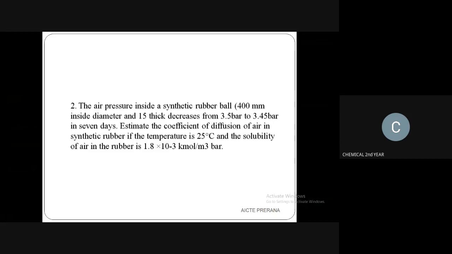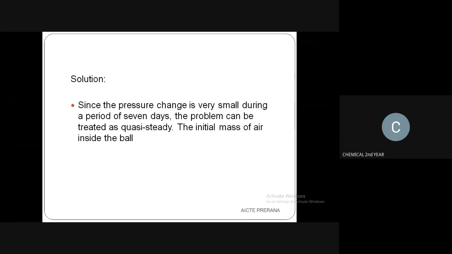When you throw a ball to the wall, it will compress. The rubber ball has some elasticity, so it will compress, so that the pressure inside the ball gets decreased, from 3.5 to 3.45 bar. Now we are going to calculate the coefficient of diffusion of air. Since the pressure change is very small during a period of 7 days, the problem can be treated as steady state.